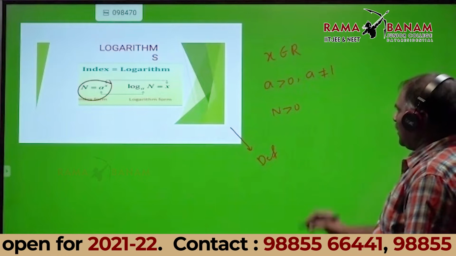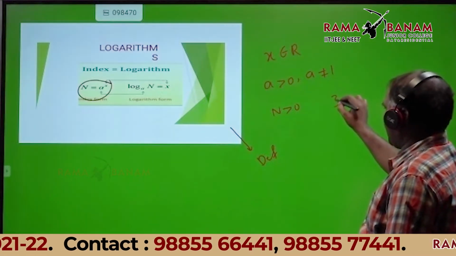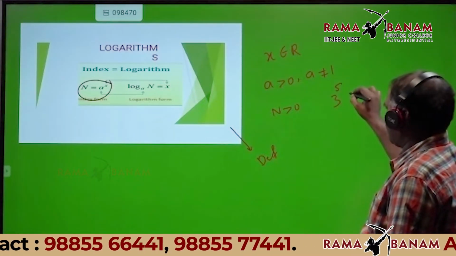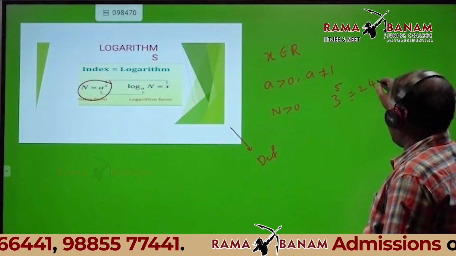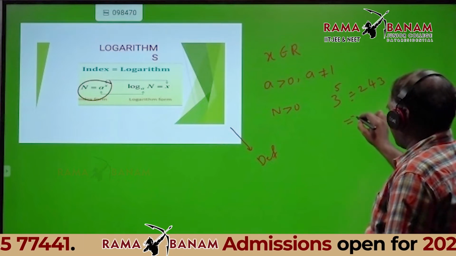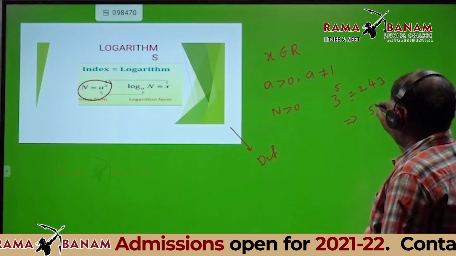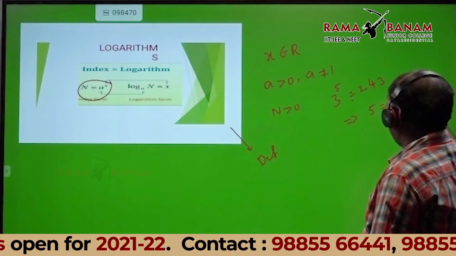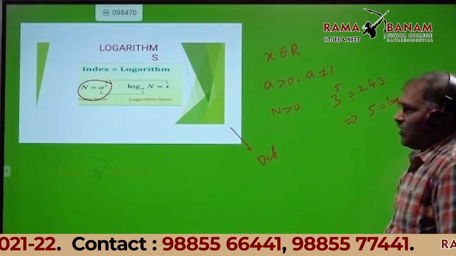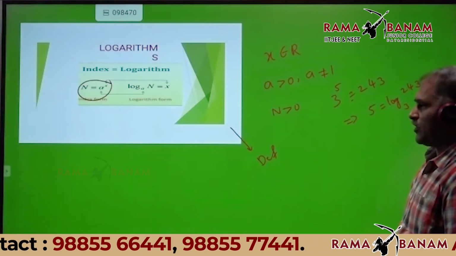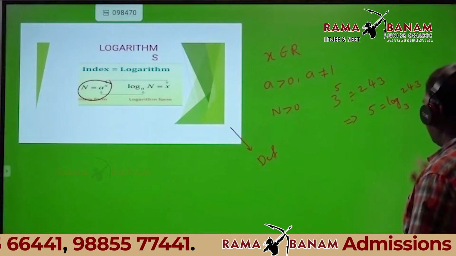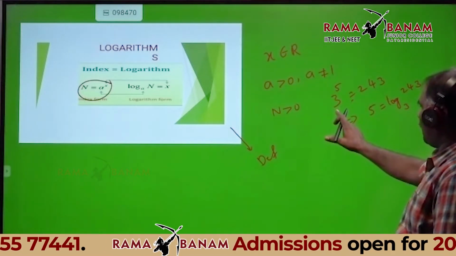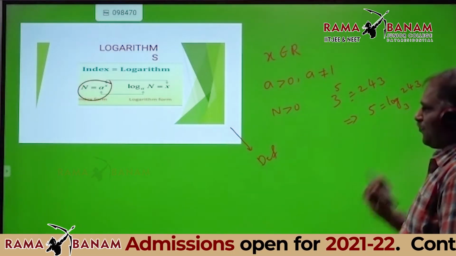In this one, listen, 3 power 5 is equal to 243. Thus I have written here 5 is equal to logarithm of 243 base 3. Therefore 3 power 5 is equal to 243.